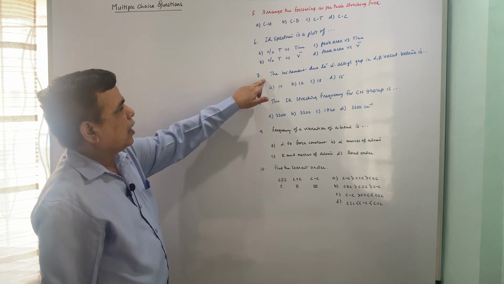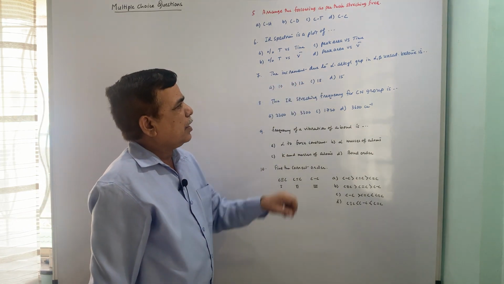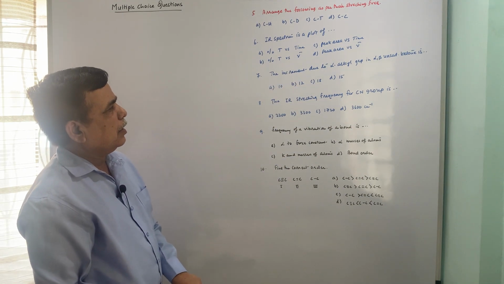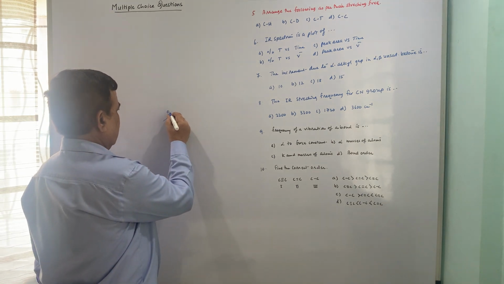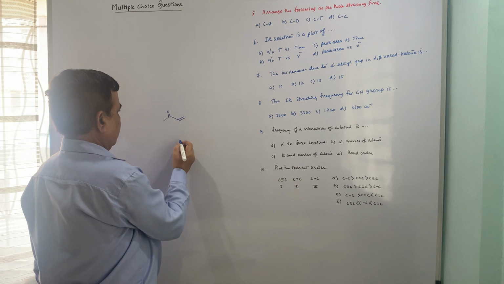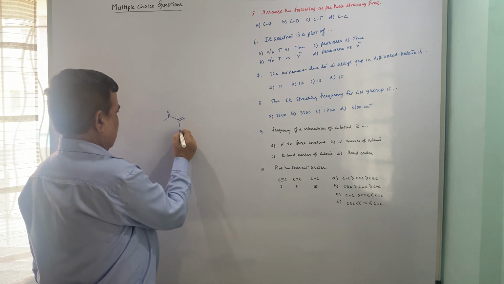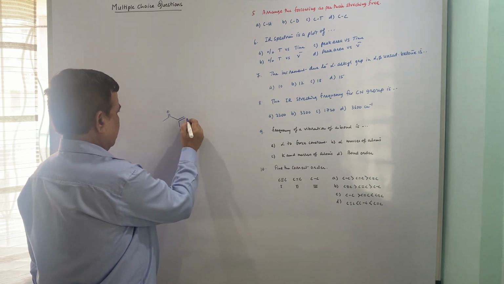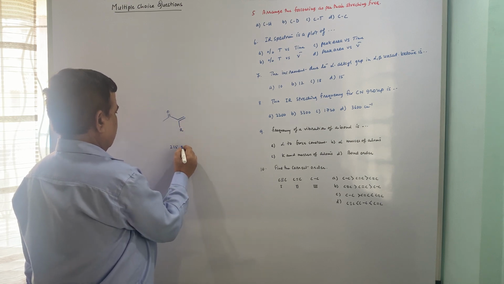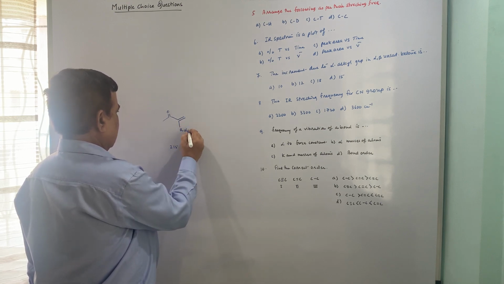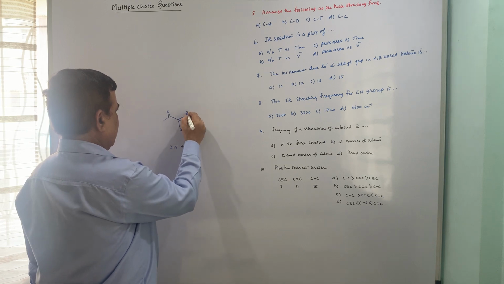Coming to the seventh one, the increment due to an alpha alkyl group in an alpha beta unsaturated ketone is. Now, if I take this ketone and put an alkyl substituent here, it will be 215 plus 10, where this is alpha. The relative numbers you have to give.